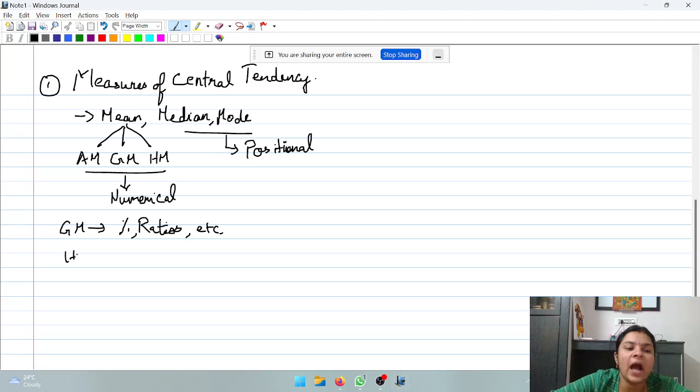Okay, and harmonic mean is used when the data relates to speed, distance and time. Okay, so when the data is in percentages, please remember it is geometric mean which is relevant. When the data is relating to speed, distance, time, etc., then harmonic mean is going to be relevant. Okay, in all other cases you can use arithmetic mean, right? So now, given these basic rules, let's get started with the formulae.